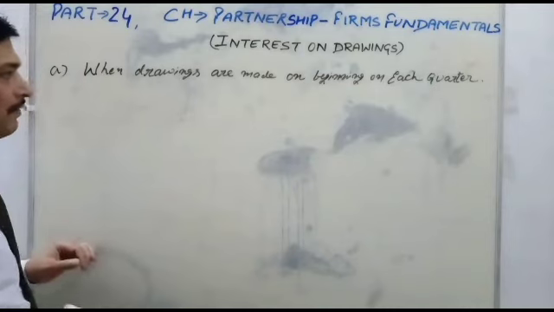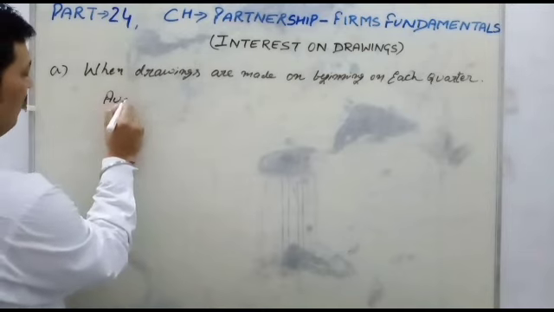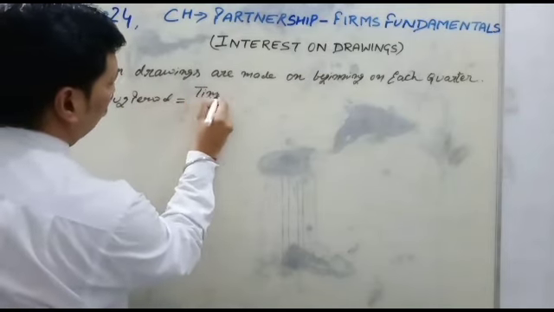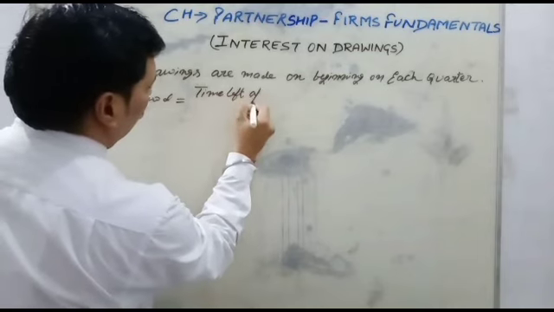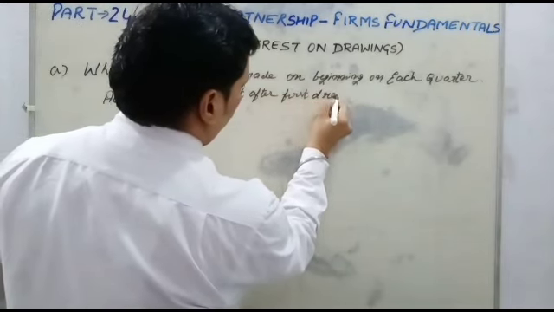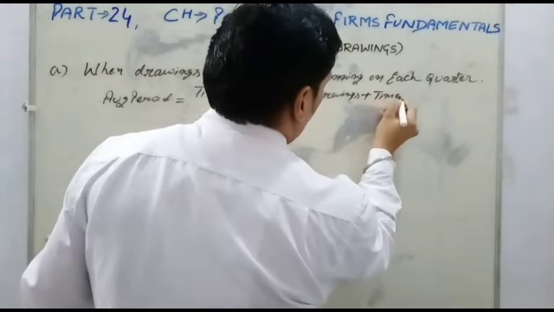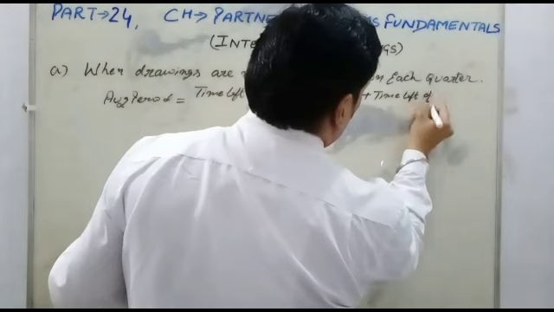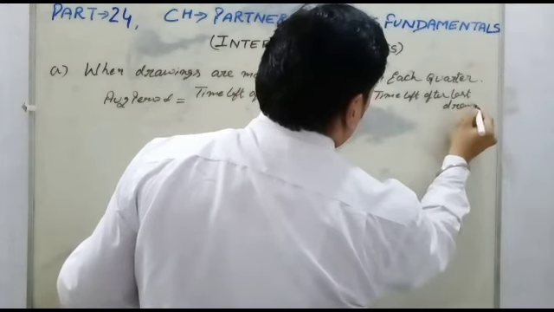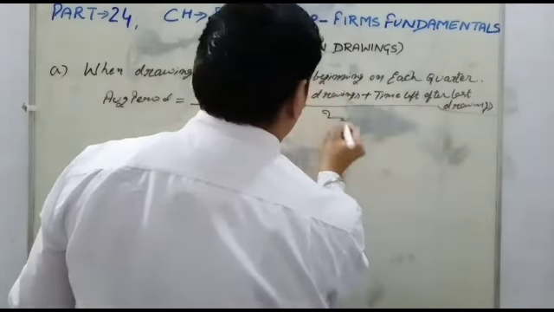Now let's see how the 7.5 is calculated. Same formula as in the last class: average period is equal to time left after first drawing plus time left after last drawing, divided by 2.